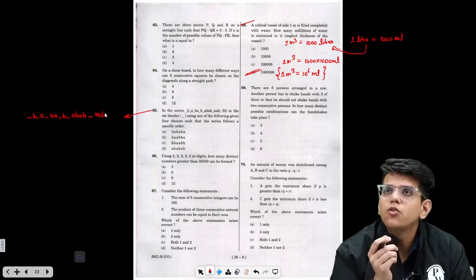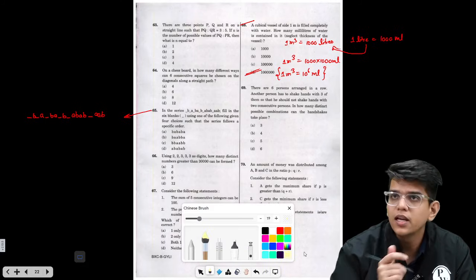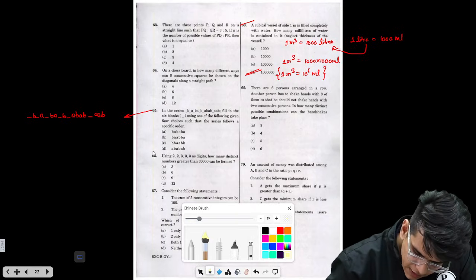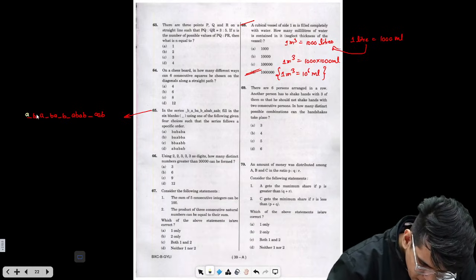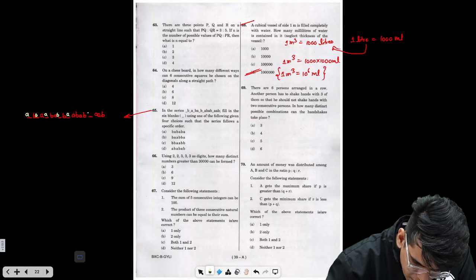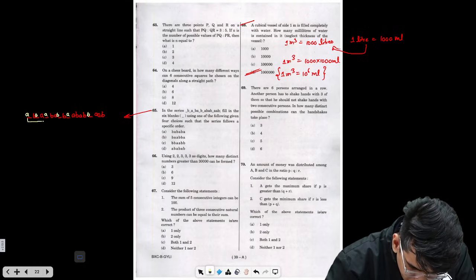So what you have to do is place the 4 options and check if any of the options is giving you a pattern. So see, if I place option D here, A, B, then A, B, then A, B. The pattern is ABB, AAB, ABB, AAB.